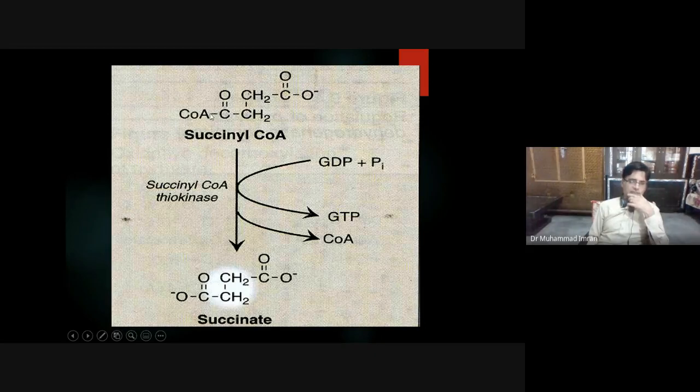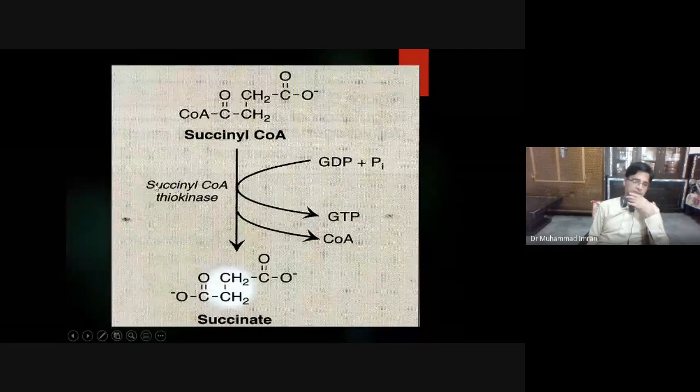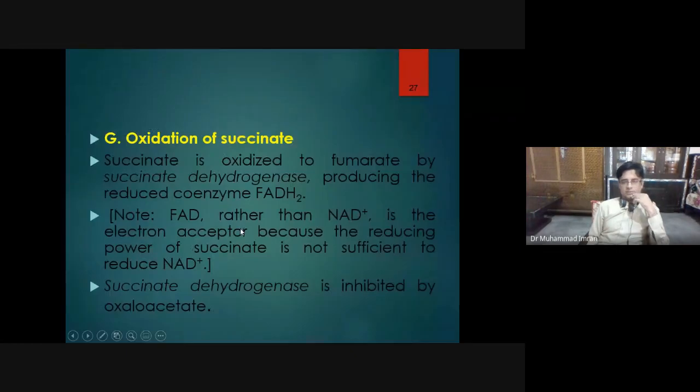When this high energy thioester bond breaks, this high energy is given to GDP and phosphorylation of GDP occurs, and it is changed into GTP, and coenzyme A gets removed in the presence of succinyl-CoA thiokinase enzyme. This reaction is also irreversible.